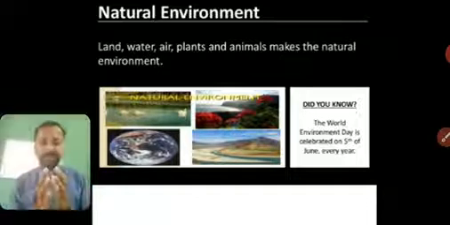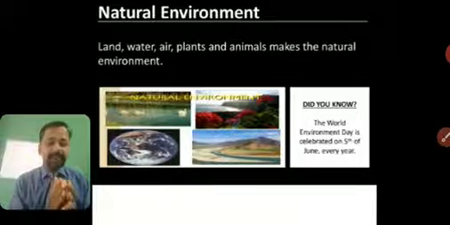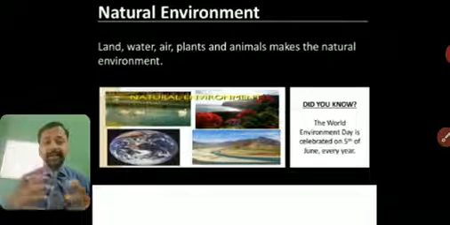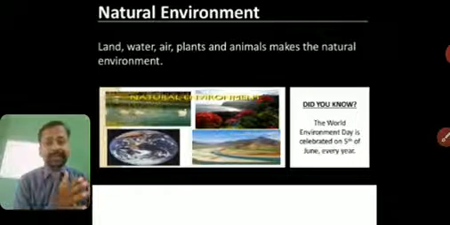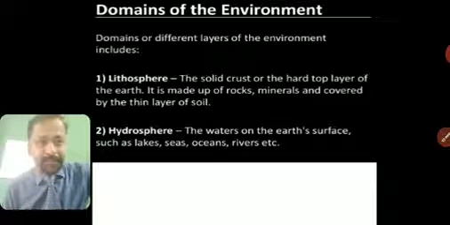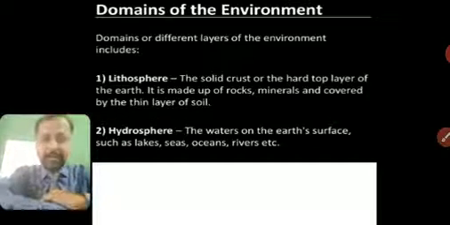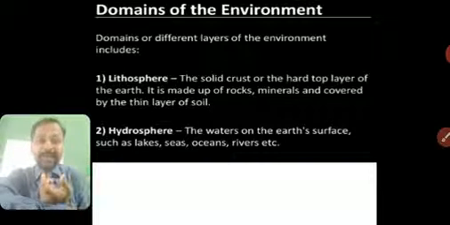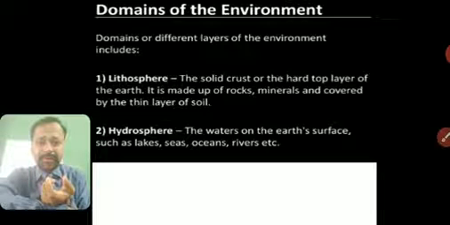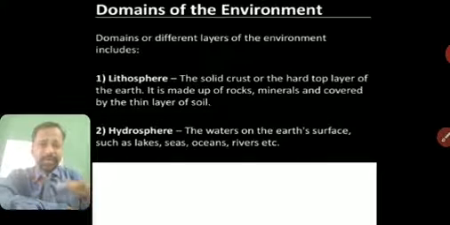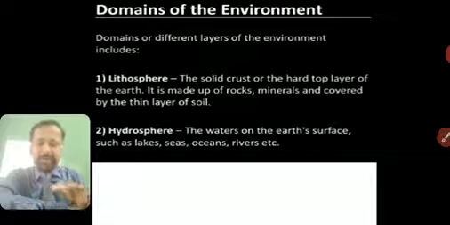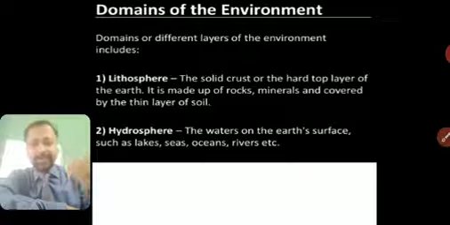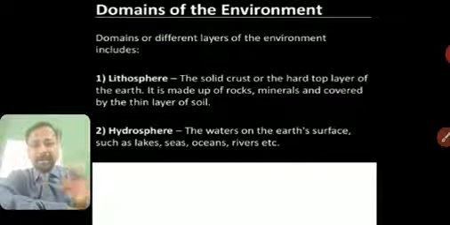Now we have seen the components of environment. Now we will see the domains. Domains means the areas. Which areas are there in an environment, or how can we divide the areas in an environment? So, domains of the environment, there are different layers in the environment. First we'll talk about the lithosphere. Litho means land or soil or rock. The lithosphere is the solid crust, the hard top layer of the earth. You can understand it by remembering that litho means land. So land is actually the lithosphere.